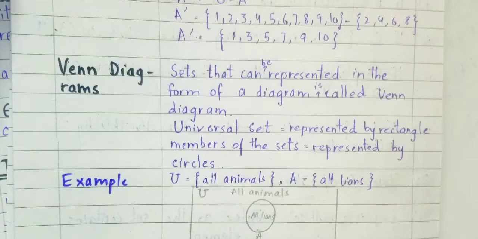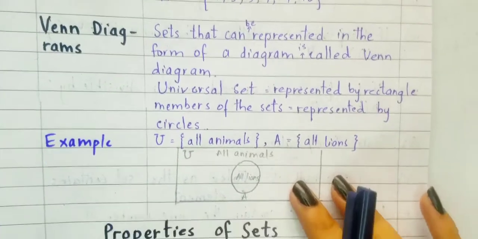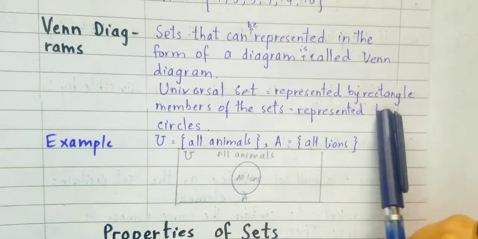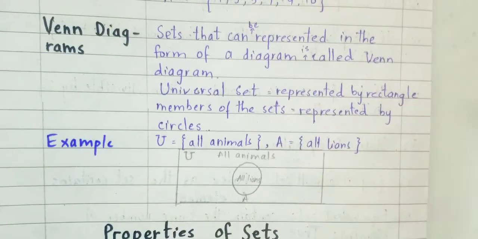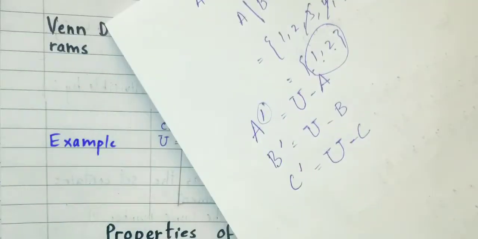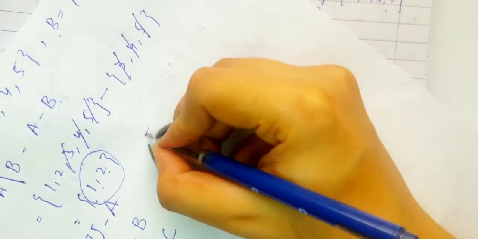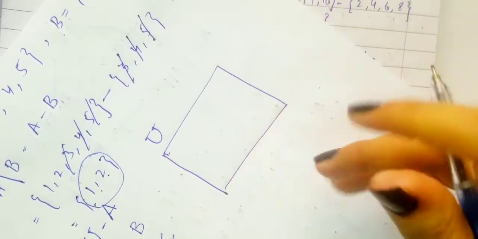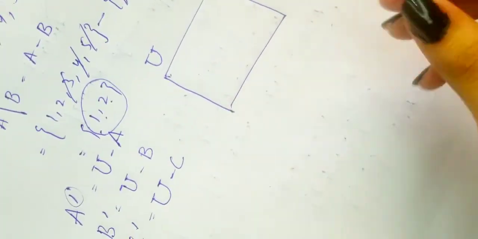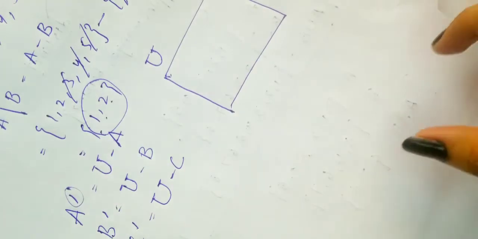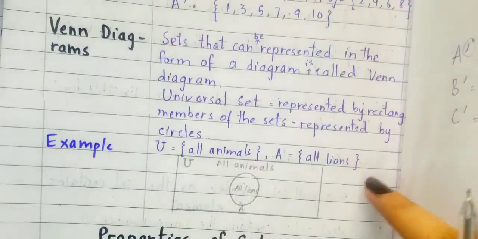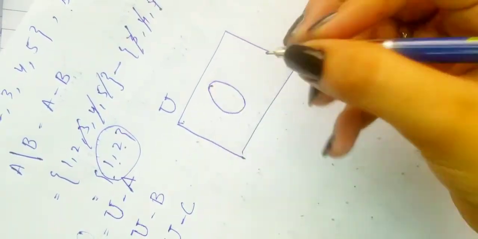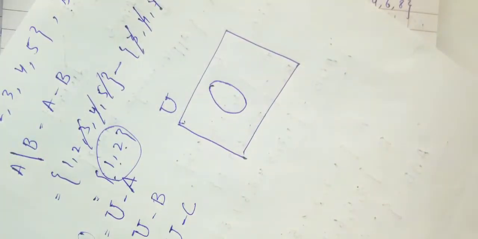And let's move towards another thing: the universal set is represented by a rectangle. If there is a universal set that we want to represent, it will be represented in the form of a rectangle, and the other sets, for example set A, set B, will be represented in the form of a circle. And the circles will be inside the rectangle.